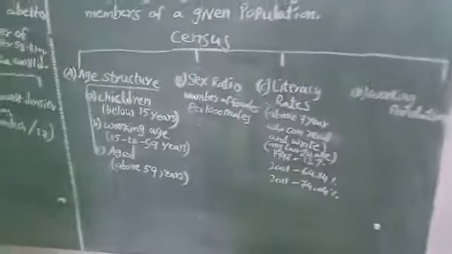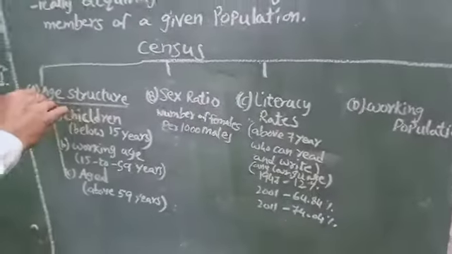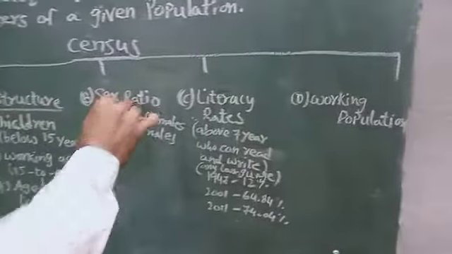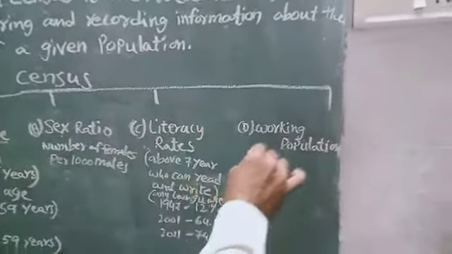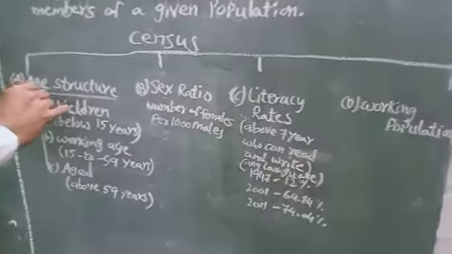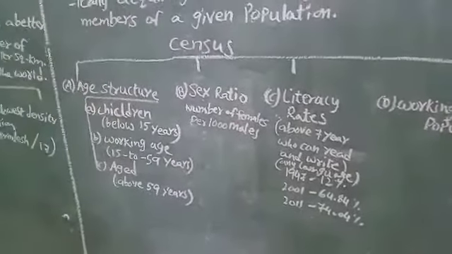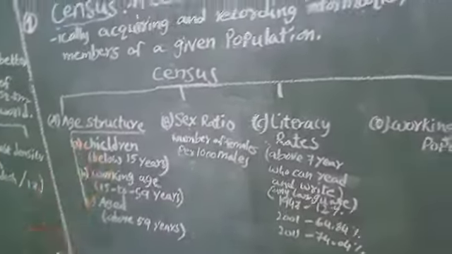Here, on the census, how will the calculation be? Okay, four types are read on the census. Here the calculation: age structure, sex ratio, literacy rate, and working population. First, age structure. Age structure is divided into three types.